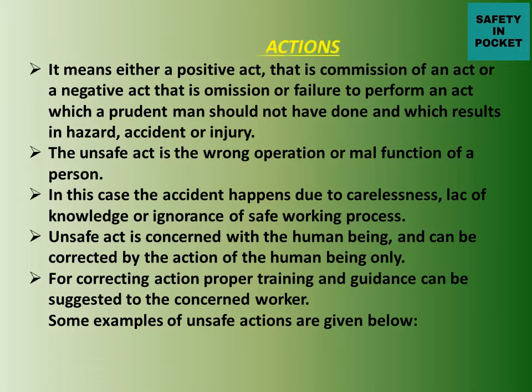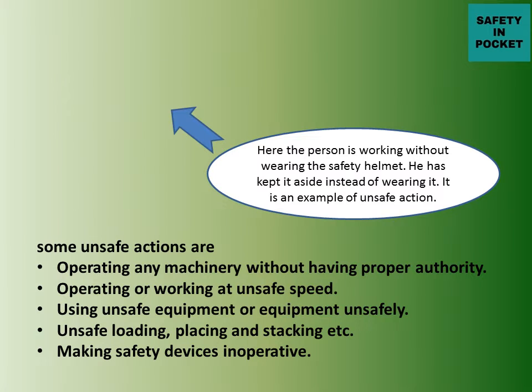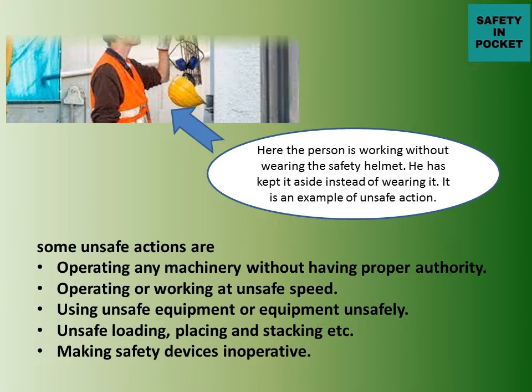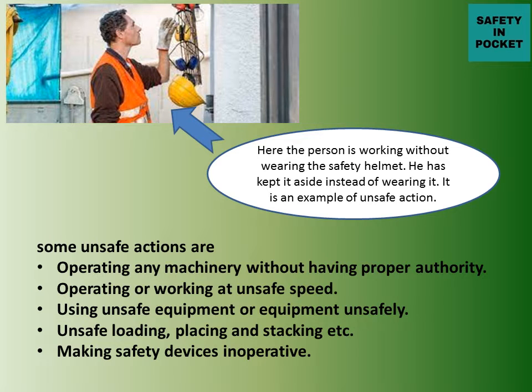Some examples of unsafe actions are explained below. In this picture, one of the unsafe actions is that the person is not wearing the helmet but working in that area. The helmet is one of the PPE which is always used for protecting our head, but he is not using it, he has kept it aside. So it is one of the unsafe actions.